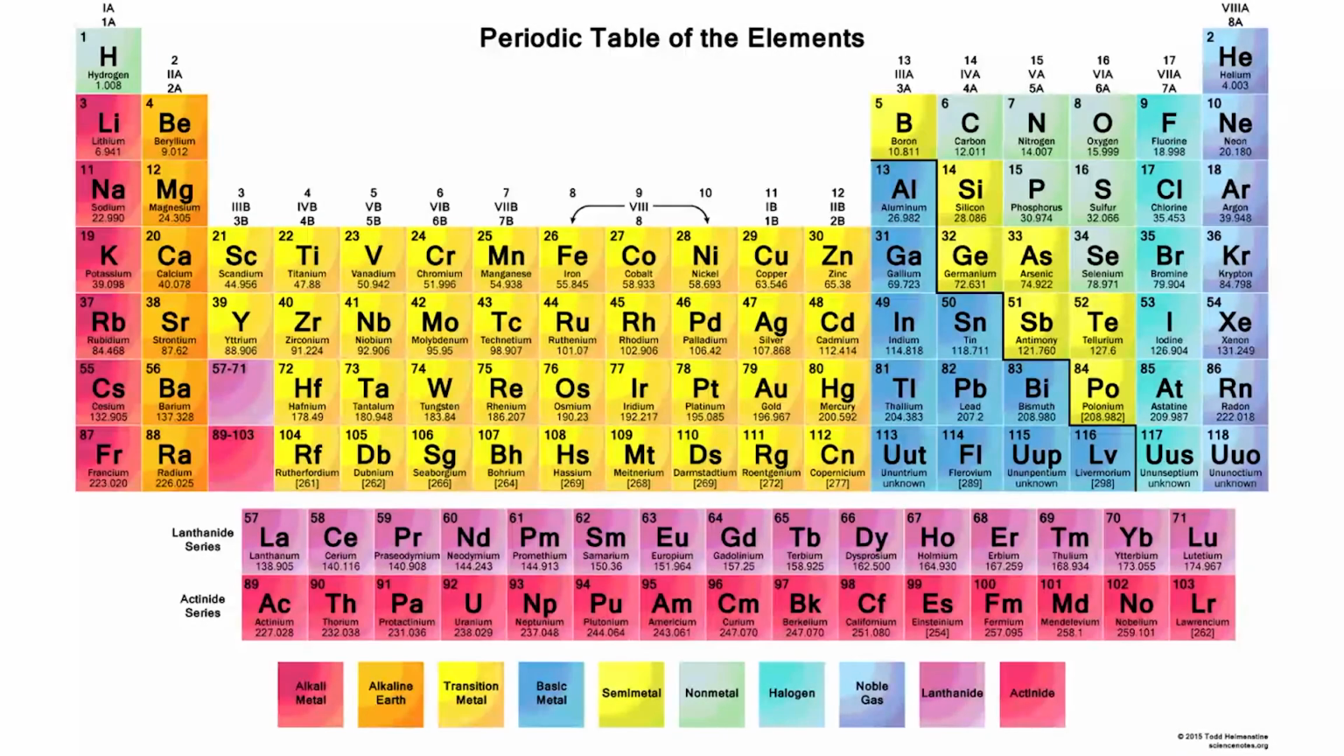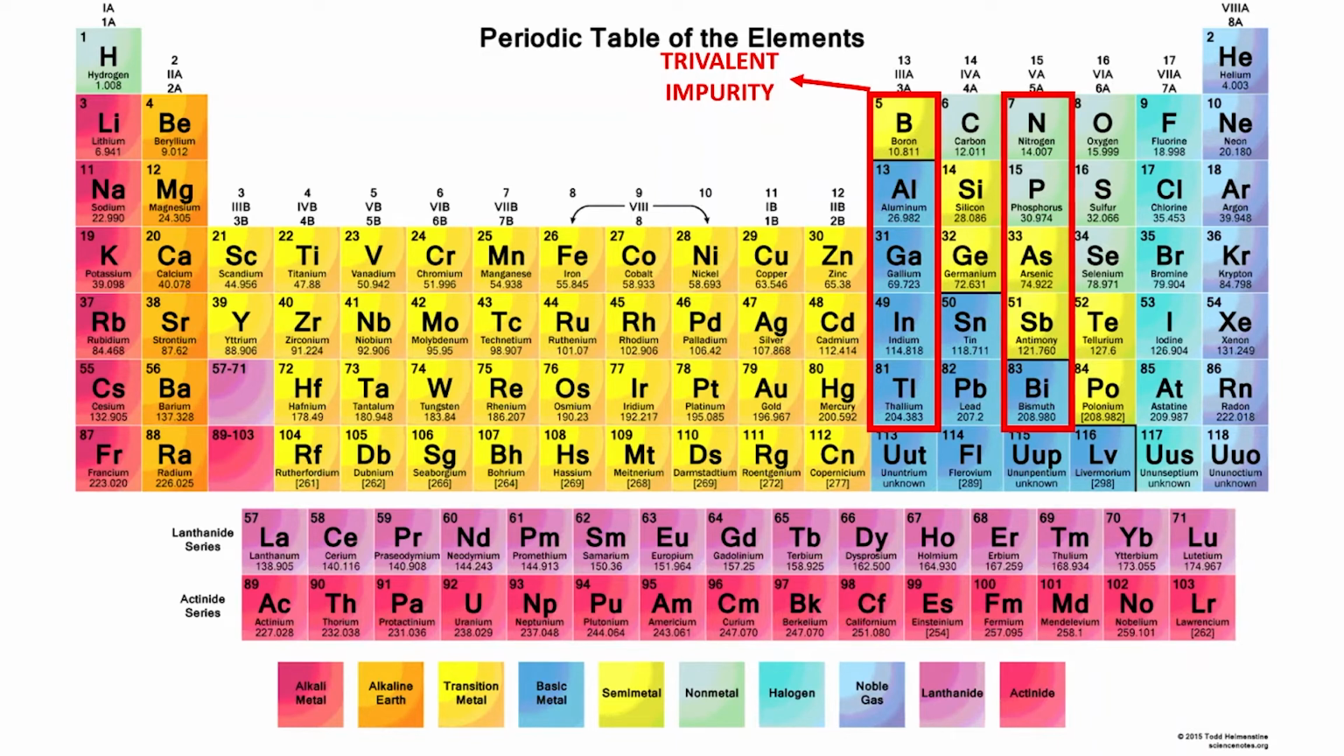If we see those elements in the periodic table, you can see that trivalent impurities belong to the group 13 of the periodic table. So group 13 elements are used as trivalent impurities to enhance the electrical conductivity of a semiconductor, and group 15 elements are used as pentavalent impurity to enhance the electrical conductivity of the semiconductors.